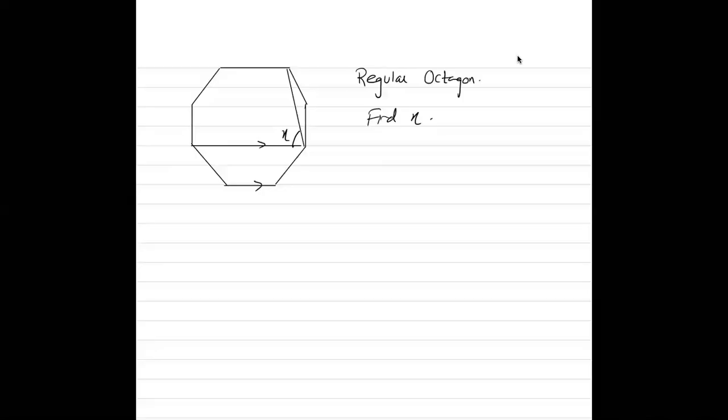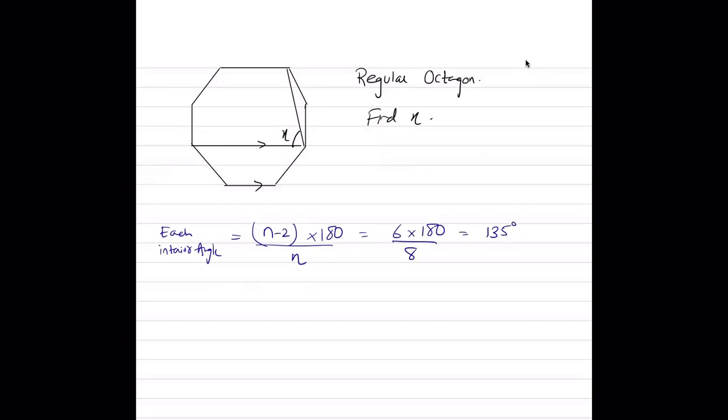So each interior angle of this regular octagon is going to be found by using this equation. That is going to give you each interior angle. 8 minus 2 is 6, 6 times 180 over 8. कितना आ रहा है? 135. So each angle is 135. This angle is 135. This angle is also 135, and so on. ठीक है.